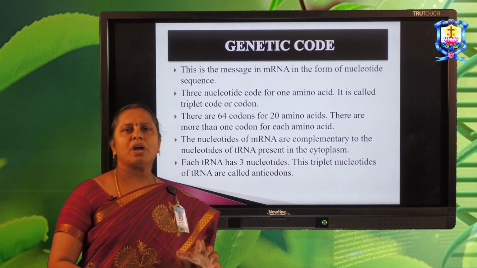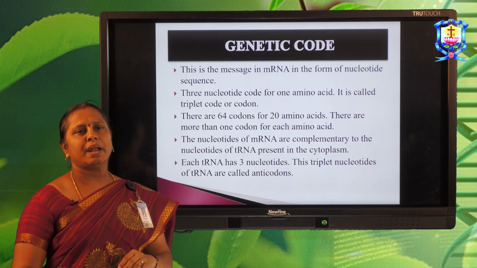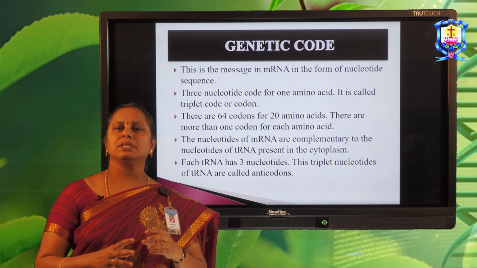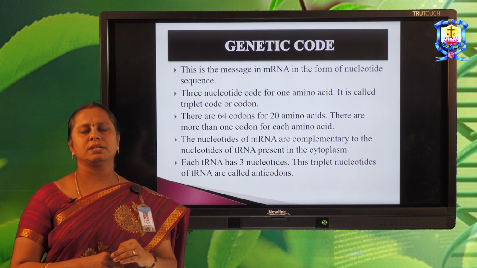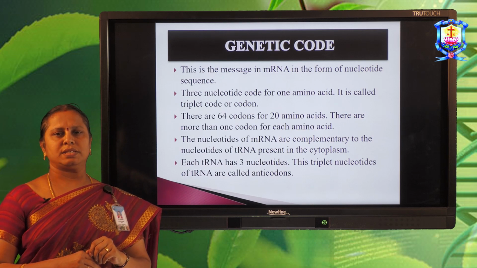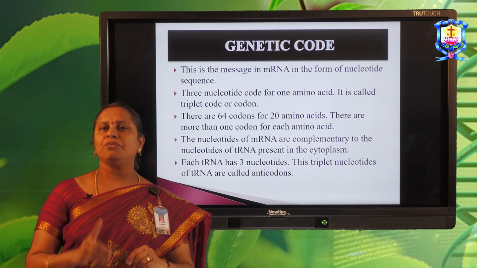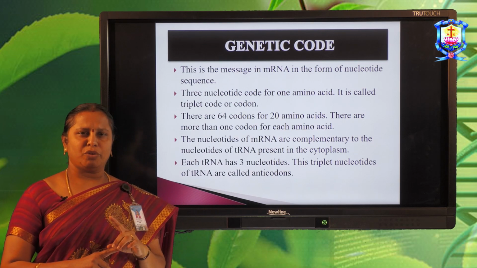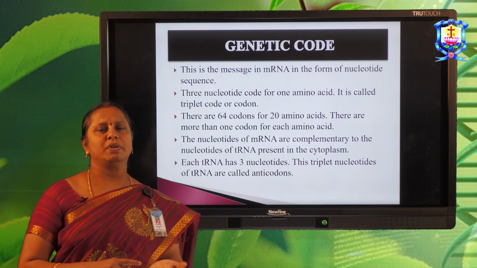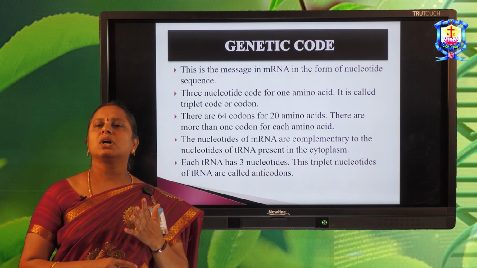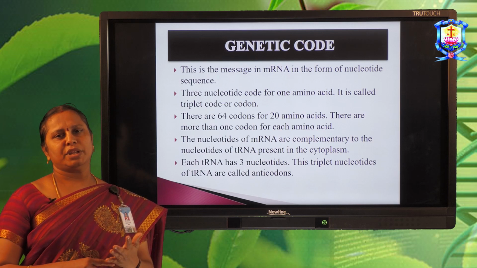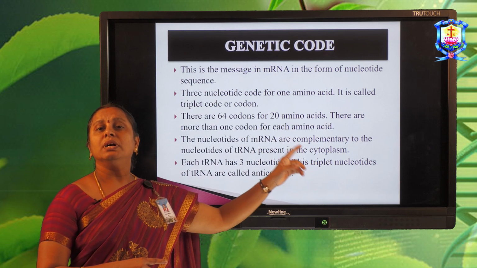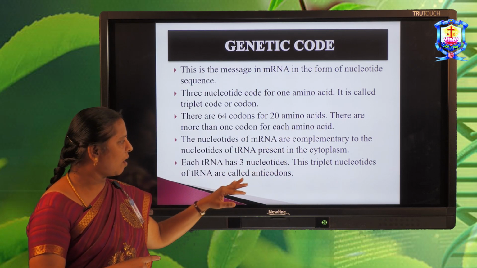In the genetic code, the message present in the mRNA is in the form of a genetic sequence. A sequence of three nucleotides together is called a codon. Each codon specifies one amino acid. In the genetic code, 64 codons are available. Out of 64, only 61 codons specify amino acids. The remaining 3 do not specify any amino acid, so they are called nonsense codons, terminator codons or stop codons.